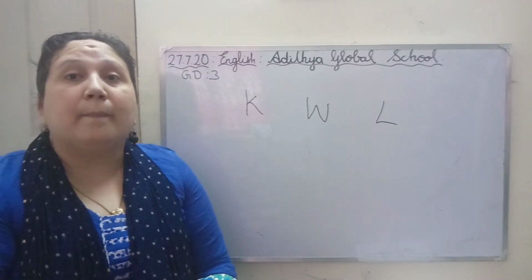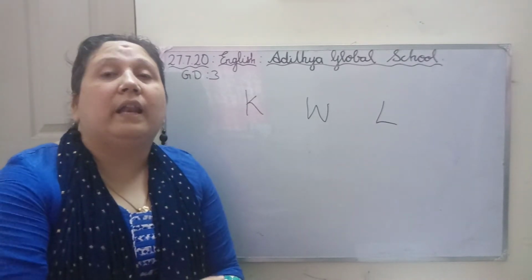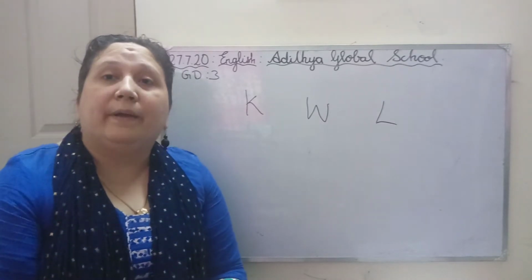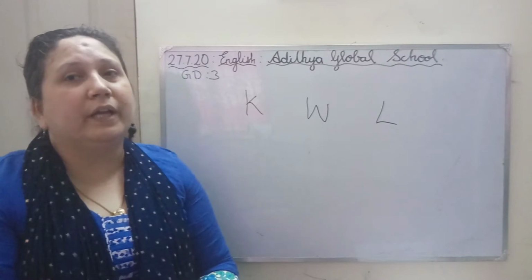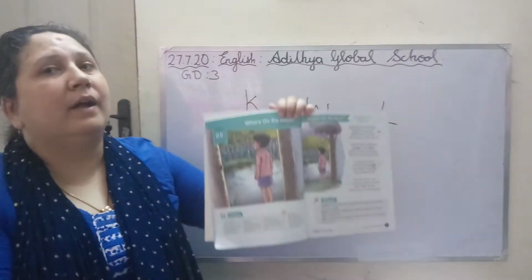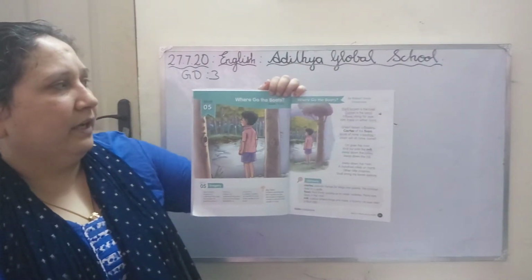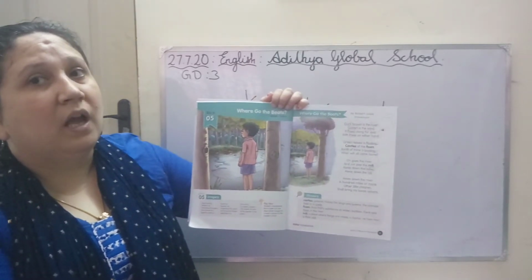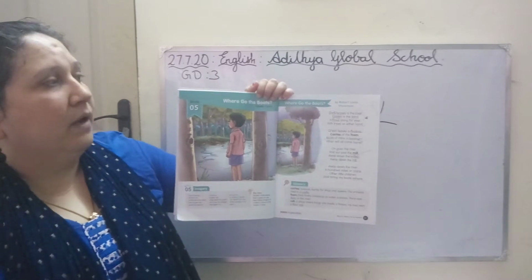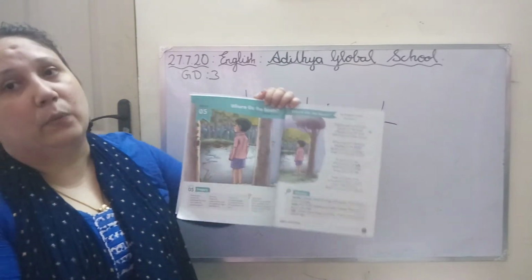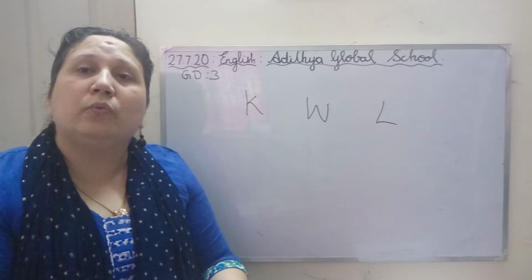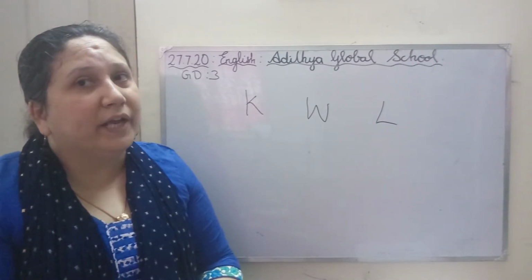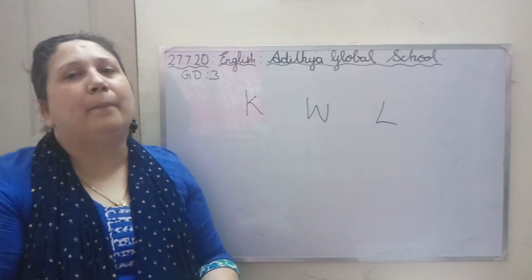Yes. And a person who writes a lesson is called the author, and a person who writes a poem is called a poet. Okay. So let us see what poem and what poet we are going to see today. So our poem name is Where Go the Boats. And who has written this? Yes, by Robert Louis Stevenson. Robert Louis Stevenson. So he is our author or poet? Very good. So he is a poet.